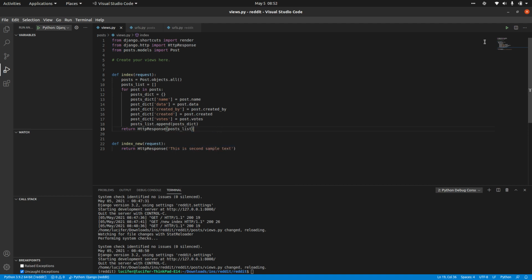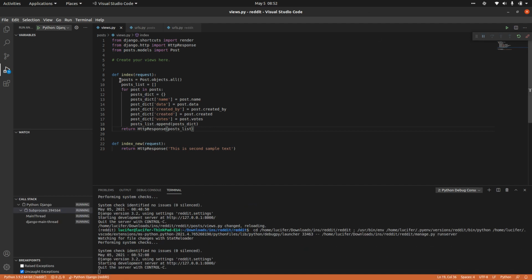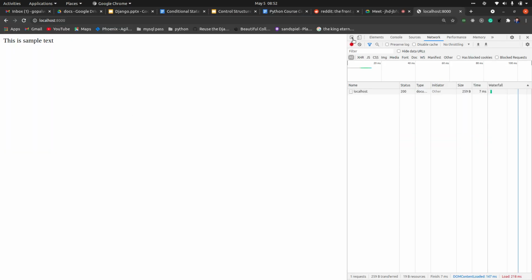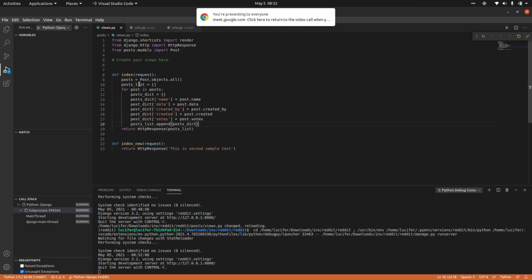Now if I run the server, guys, have you understood this particular logic of how I have written this function? If you have any doubts in this, you can just let me know. So no doubts, right? I am assuming no doubts. Yeah. Someone was speaking. Cool.